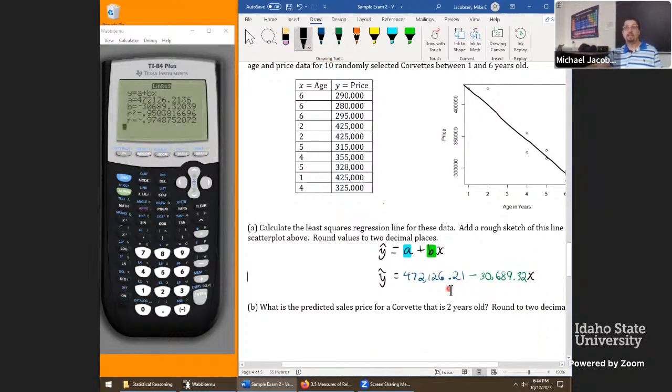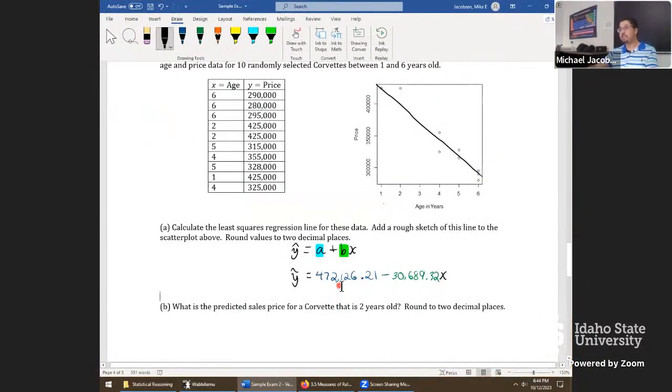So this is the y-intercept. This would say if X is 0, X is the age of the car. So the car is brand new. A brand new car should be worth about $472,000 with a little bit of change after that. So that's what this y-intercept is saying. And a data value of 0 is a little bit concerning. Ordinarily, we might not consider this extrapolation, but for cars, that is potentially a huge concern because from brand new to 1 year old in the car industry, that is a massive time frame.